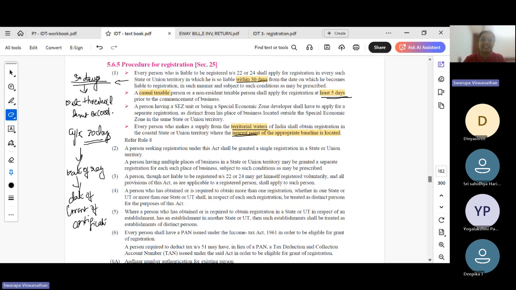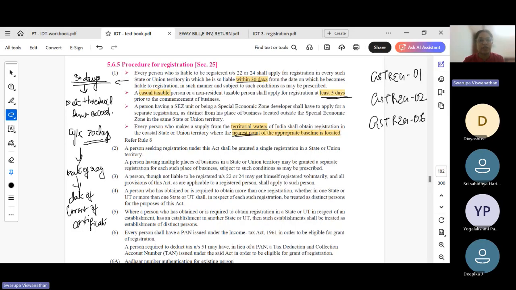The form name is GSTREG 01. You will get an acknowledgement in GSTREG 02. The registration certificate will be issued in GSTREG 06.